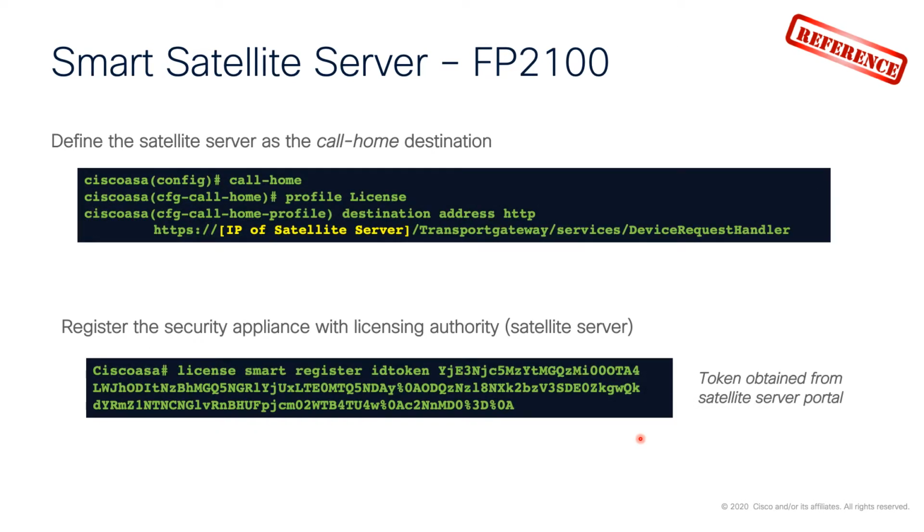For the 2100, it's almost the same. So we can go into our configuration, modify the call home profile, and put in the IP address of the satellite server that's been configured on-prem. And then we can register that security appliance with that satellite server. Again, the token here is obtained from the satellite server, not from the Cisco Smart Software Manager.